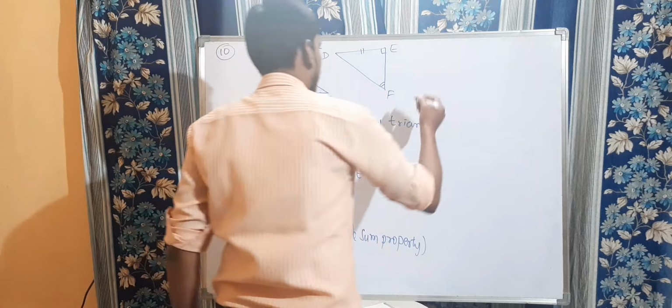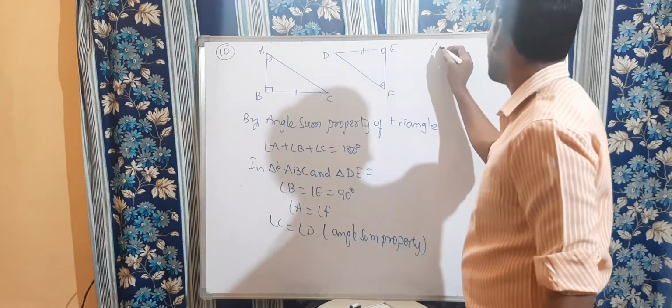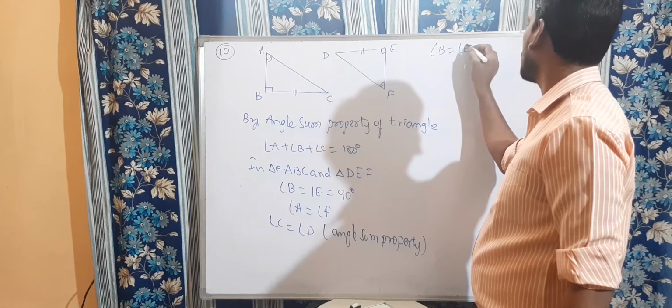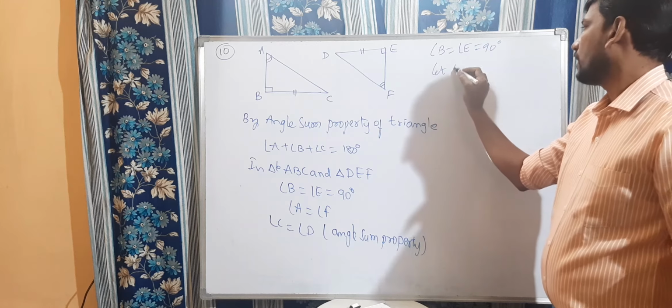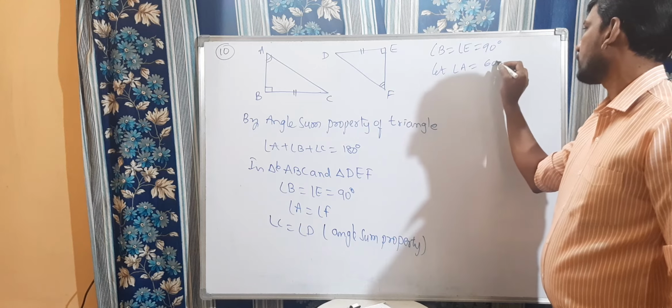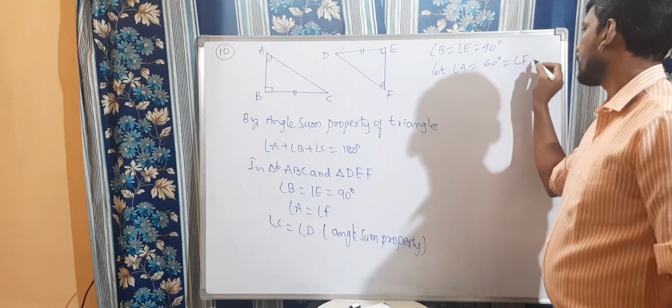Let us take a simple example. Here they have given angle B is equal to angle E, which is equal to 90 degrees. Let angle A equal 60 degrees, which is equal to angle F also.